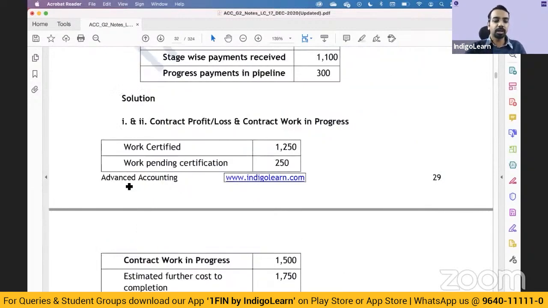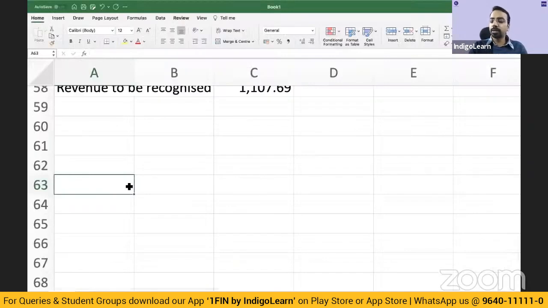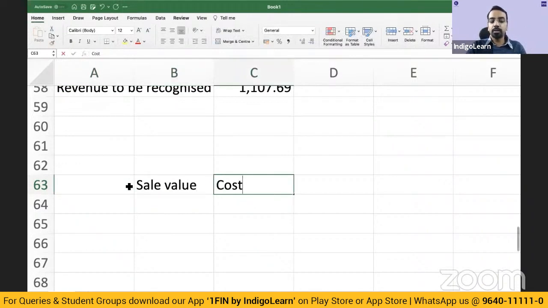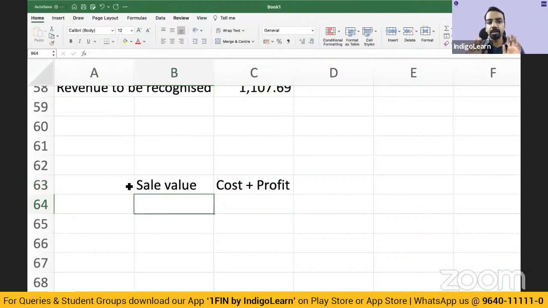What is the underlying logic? Say whenever you sell some goods to the customer, how much do you charge from the customer? Sale value is equal to cost plus profit. Correct? Simple.